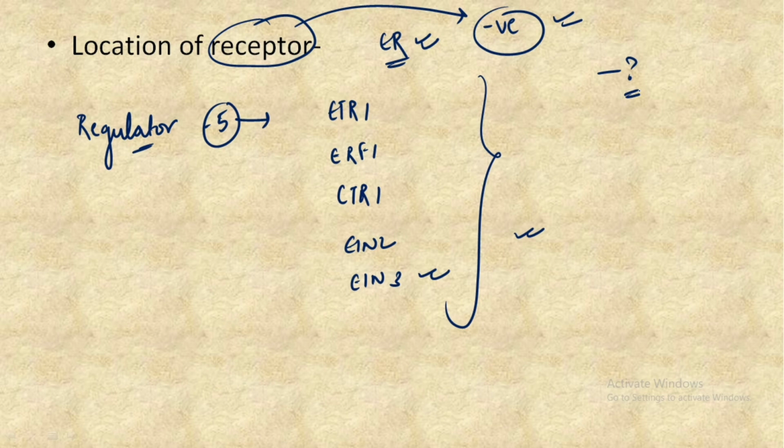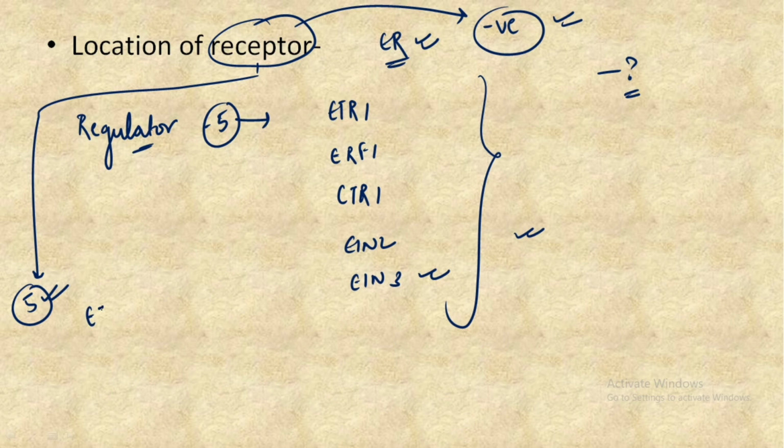The next important point to remember is that more than one receptor is present for the functioning. That is, we have till now five receptors discovered, and those receptors are ETR1, ETR2, EIN4, ERS1 and ERS2.